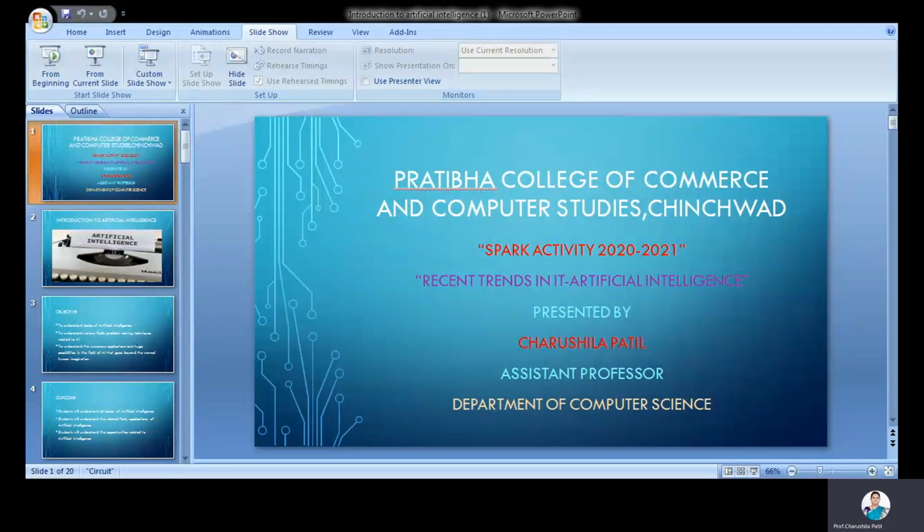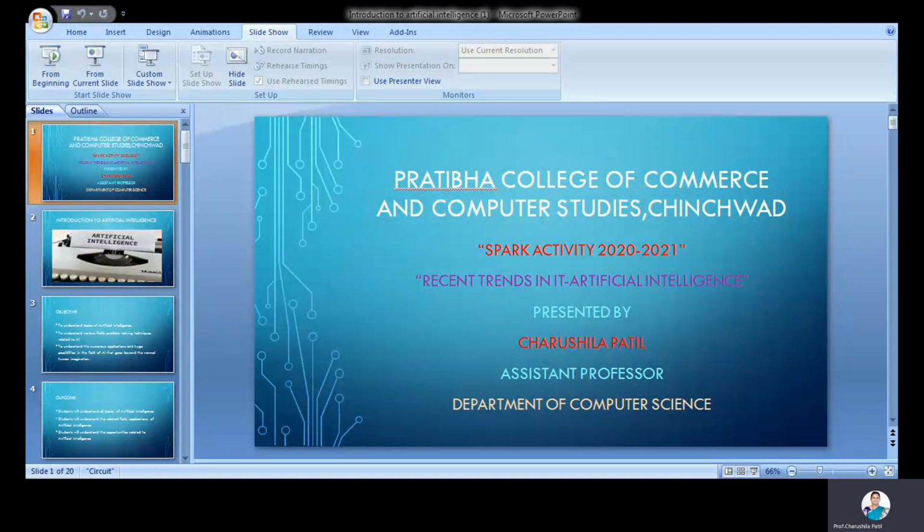So these are the type 1 categories. Now we will discuss the type 2 categories, which are based on functionalities. The first is reactive machines. Purely reactive machines are the most basic types of artificial intelligence. Such AI systems do not store memories or past experiences for future action. These machines only focus on the current scenario and react to it with the best possible action.